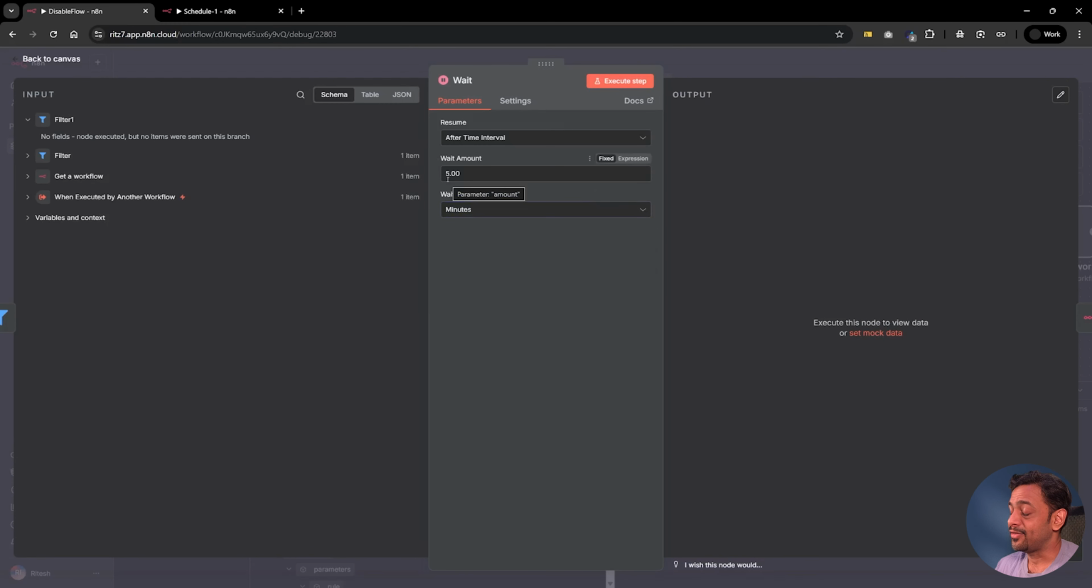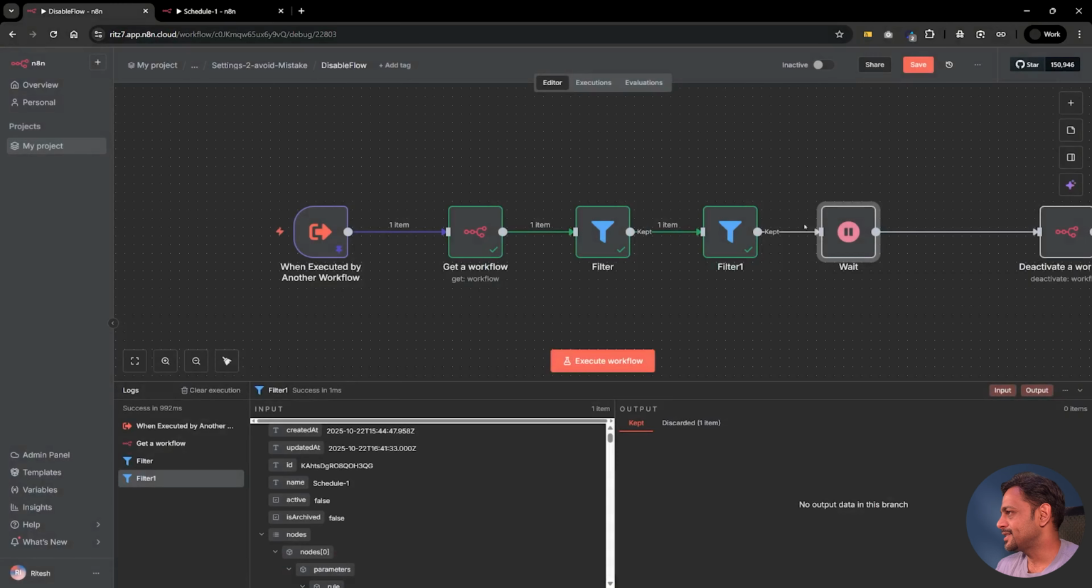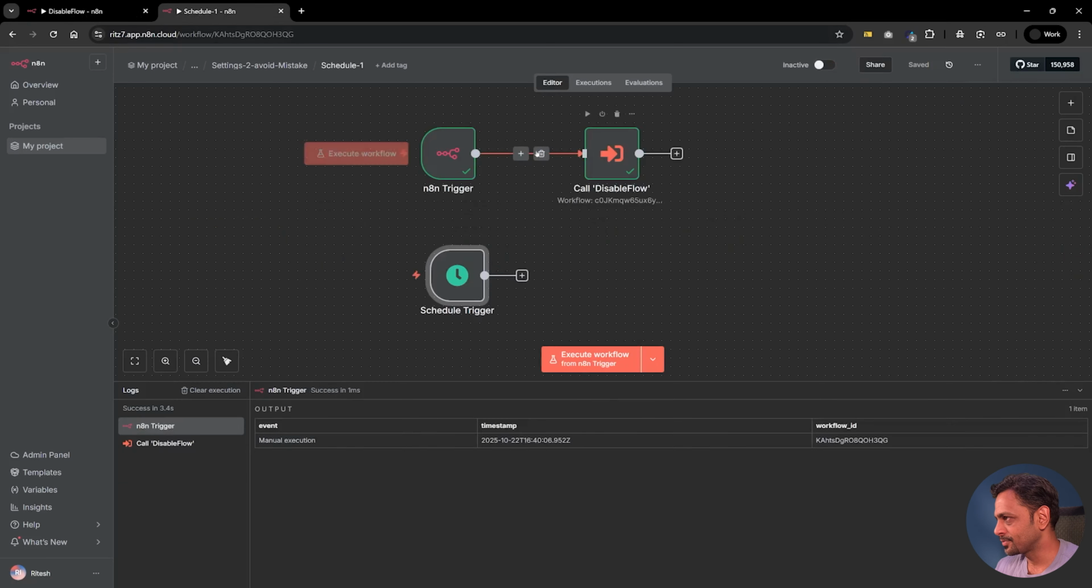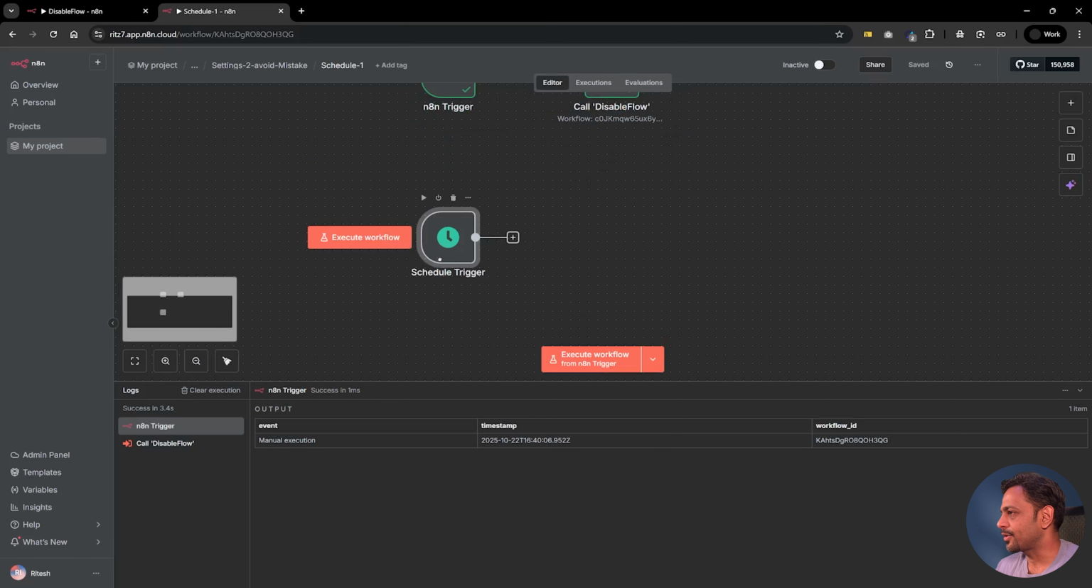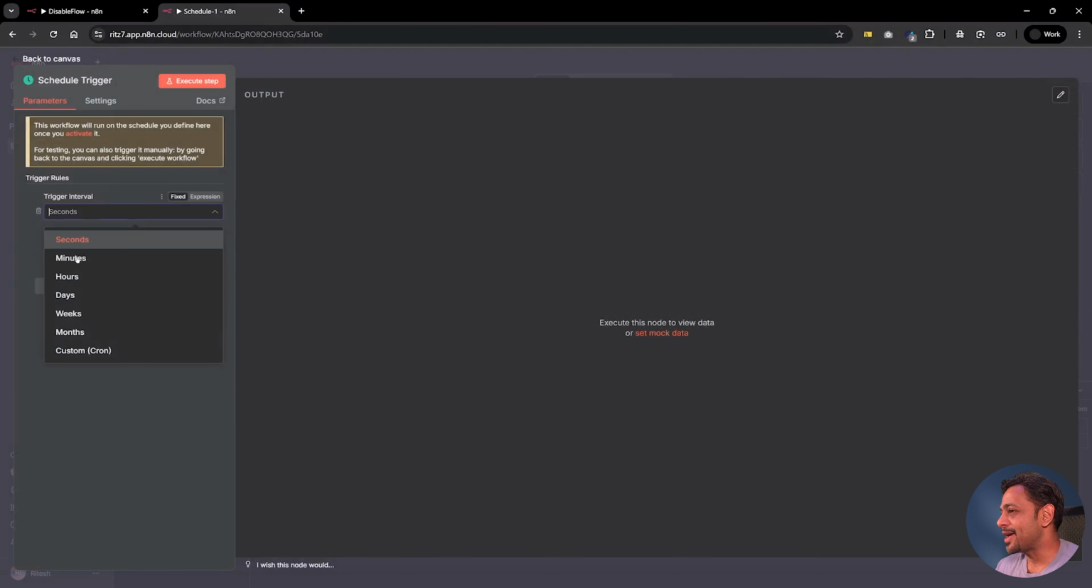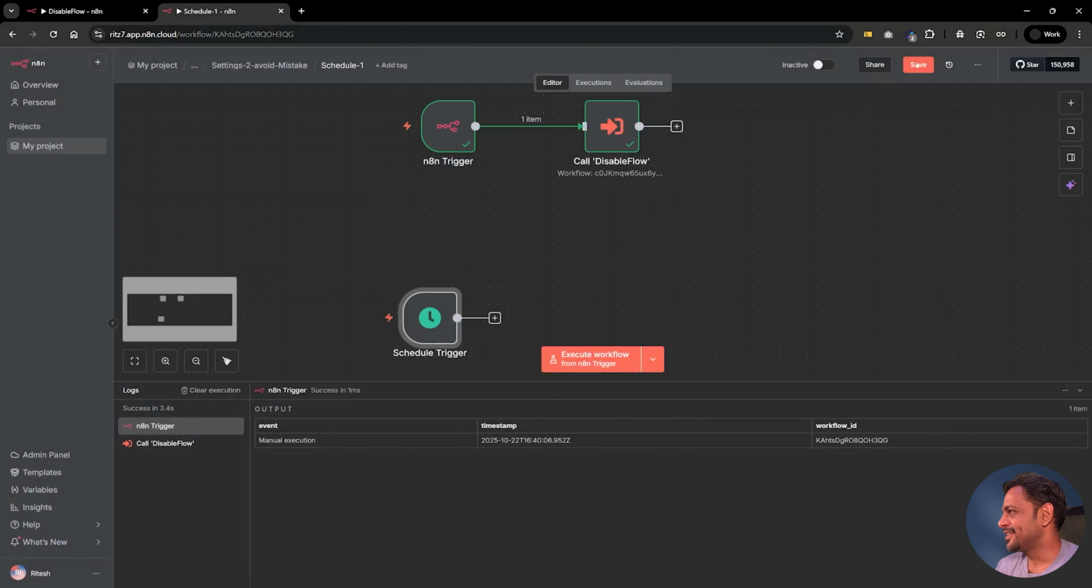And the wait is going to be 5 minutes. If you want to do it for seconds, then maybe we'll have to put just 1 second, 1 minute or something. This time it is 5 minutes. So let's click on save. Because this is a sub workflow, we cannot activate it. We'll go here now. I'm going to make it as minutes, and click on save. And I'm going to activate this.